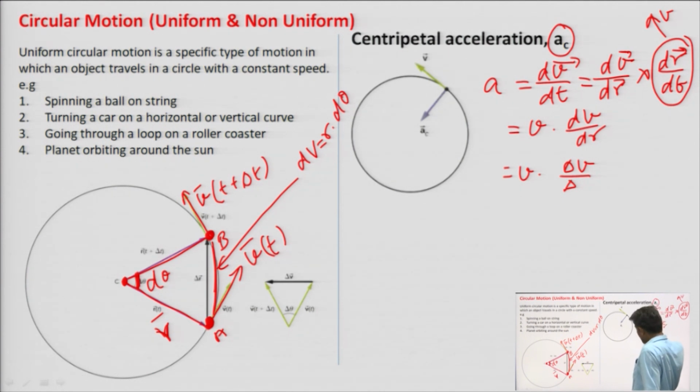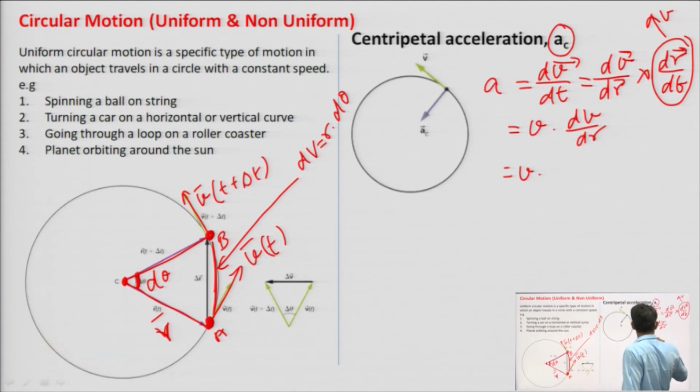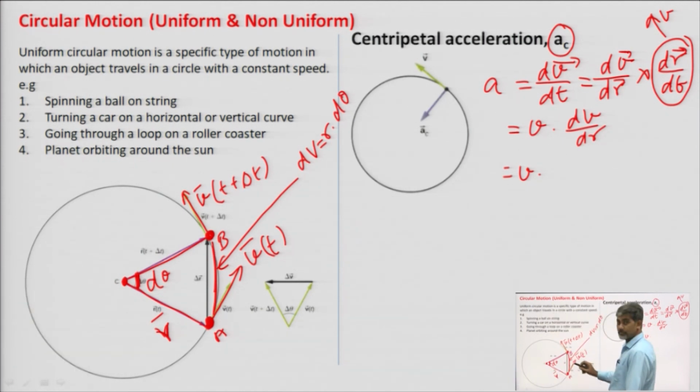What is dv by dr? We can write dv by using the triangle law to get delta v, to get the change in the velocity. So, we are applying the triangle rule at this point.